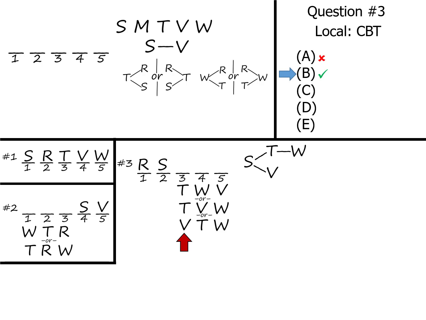But here, to see why the other answers are wrong, C says that W is the third piece, which we know can't ever be true because W has to come after T. Answer choice D says that S is the fourth piece, which can't be true because S is second. And E says that T is the last piece, but we know that it can't be last because it has to be in front of W. So the answer is answer choice B.